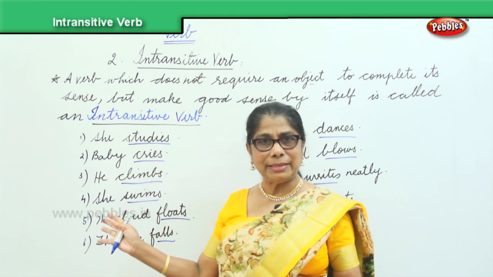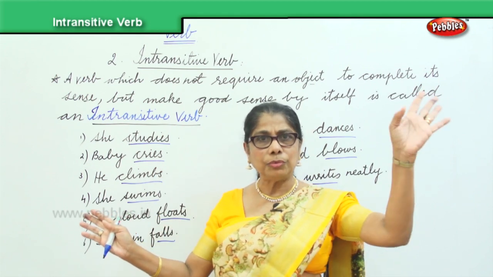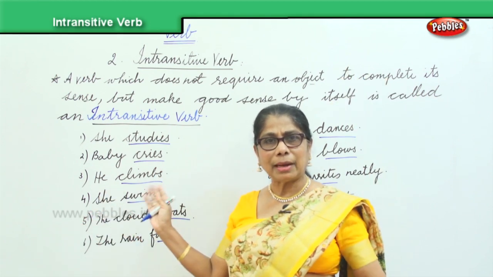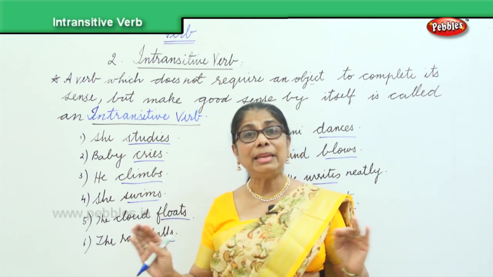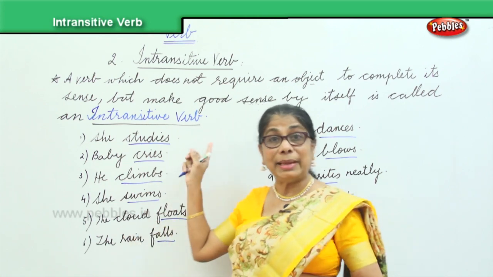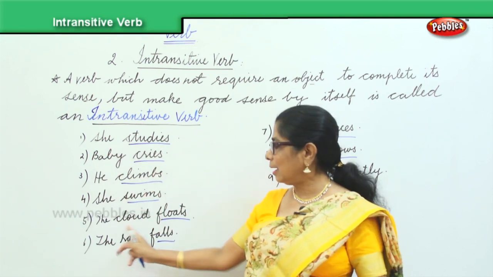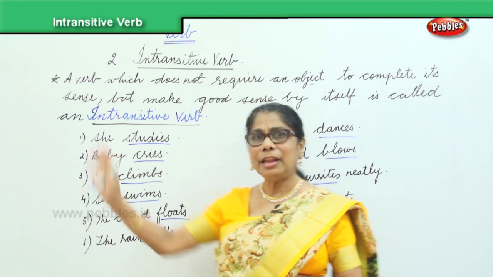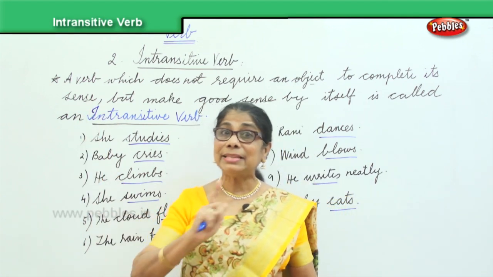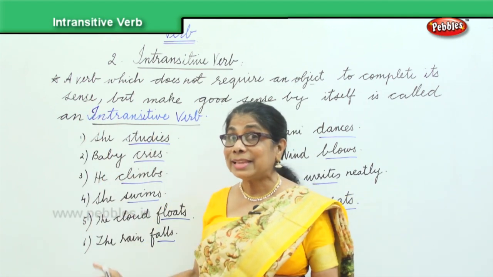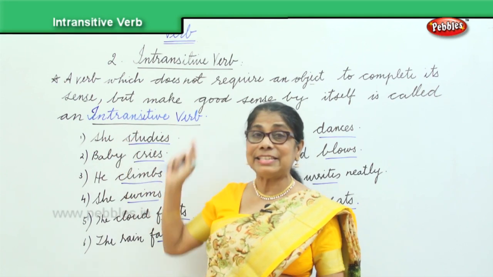It makes sense by itself. The cloud floats, the sun shines, baby cries, baby eats. It completes by itself. She studies. The cloud floats, rain falls. It makes complete sense by itself. So we call this an intransitive verb.